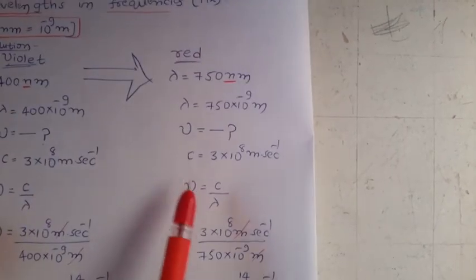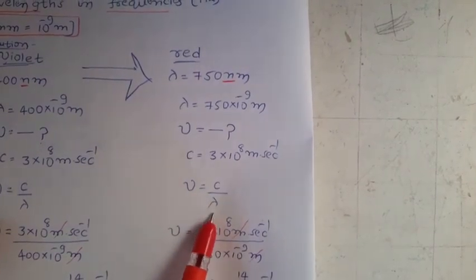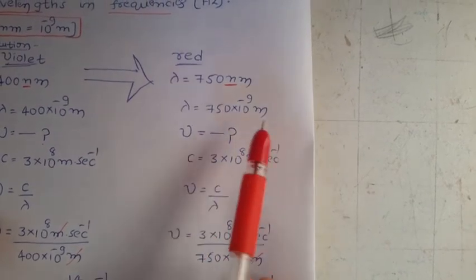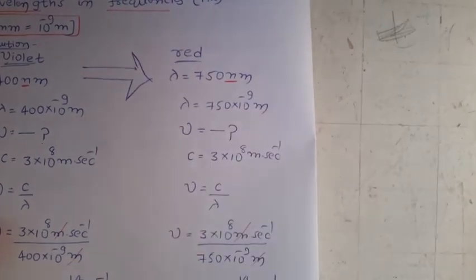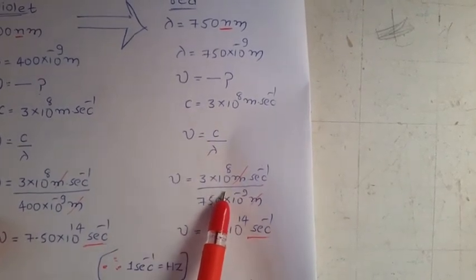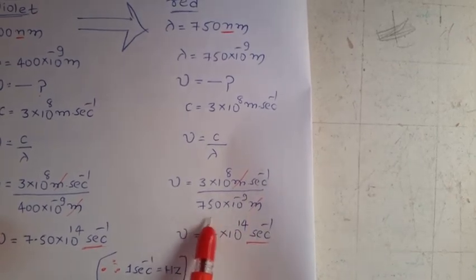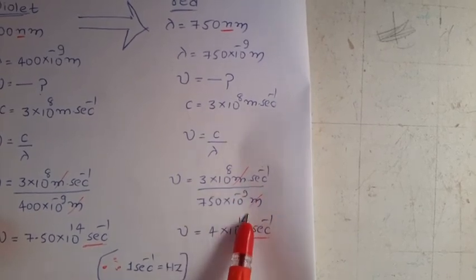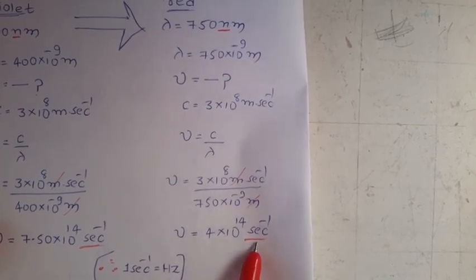We have the relation between frequency and lambda: mu equals C by lambda. The C value is a constant, you have to remember it. Lambda is in meters, so C is also taken in meters, because the units will get cancelled. So mu equals 3 × 10^8 meters per second divided by 750 × 10^-9 meters. The meter cancels, and the frequency mu equals 4 × 10^14 second inverse.